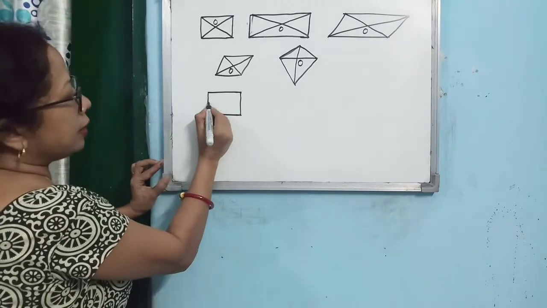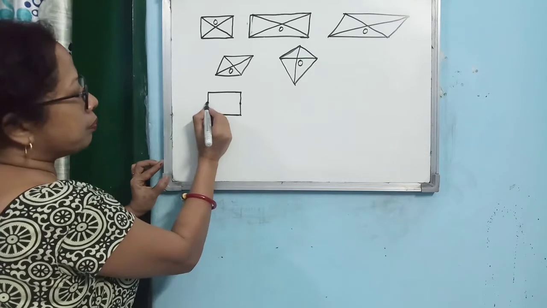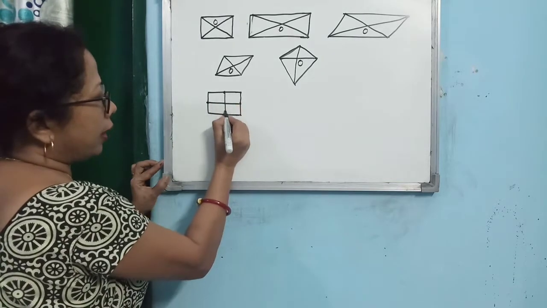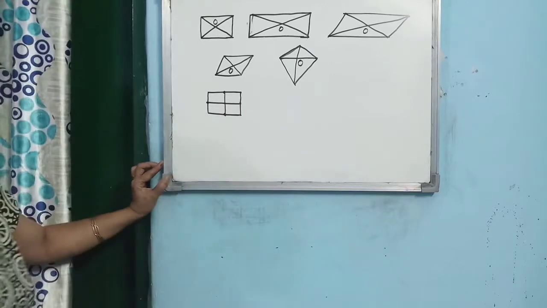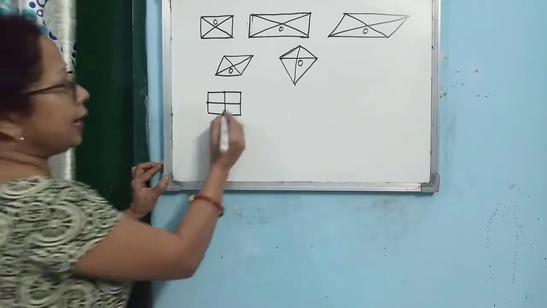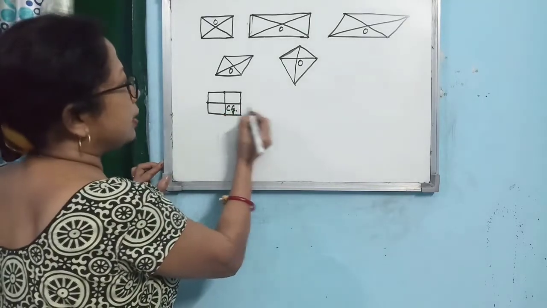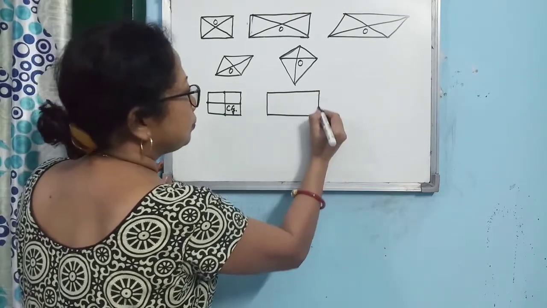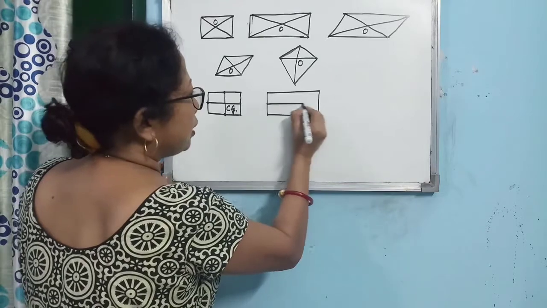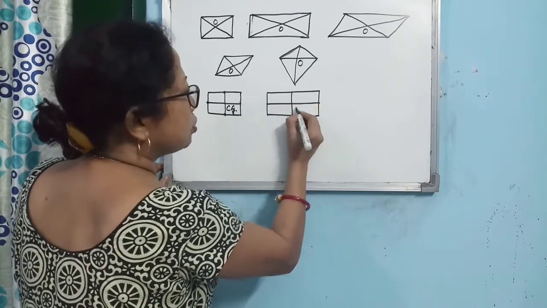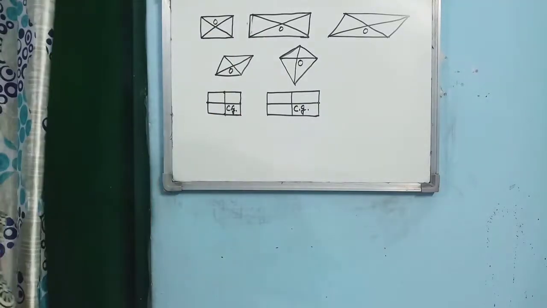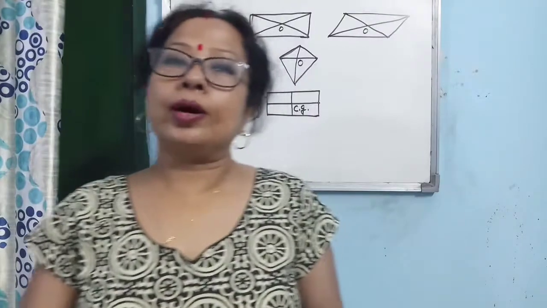If you join the midpoints of opposite sides by two lines, then the intersecting point is also the center of gravity. I am not joining for all, the same method you can use for all. So, these are the two ways to find out the center of gravity of a quadrilateral.